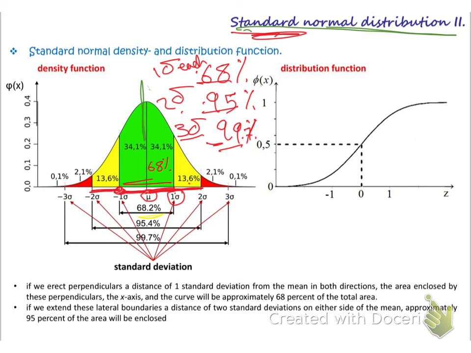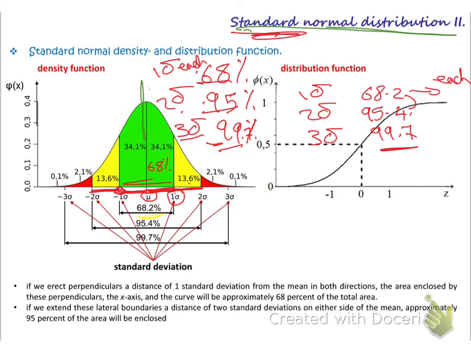Okay, but if you want to get the exact one, it is 68.2. The other one is 95.4, and the third one is 99.7. Okay, so these are the exact numbers of using 1 sigma, 2 sigma, and 3 sigma from each side. So 1 sigma means the total is 2 sigma, 1 sigma from that side and 1 sigma. If you are using 2 sigmas, it means 2 sigma from here and 2 sigma. So total 4 sigmas, but we are calling it 2 sigma from each side. 3 sigma also. So 99.7% of the population will be covered.